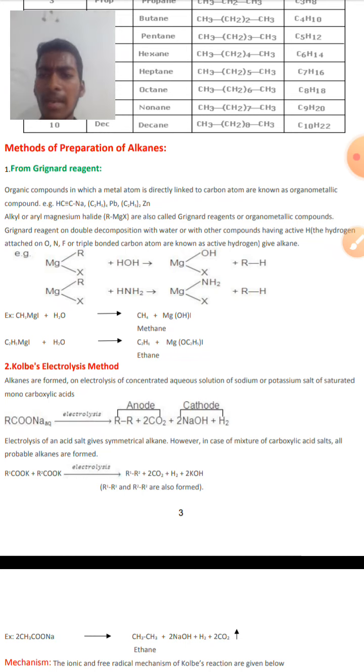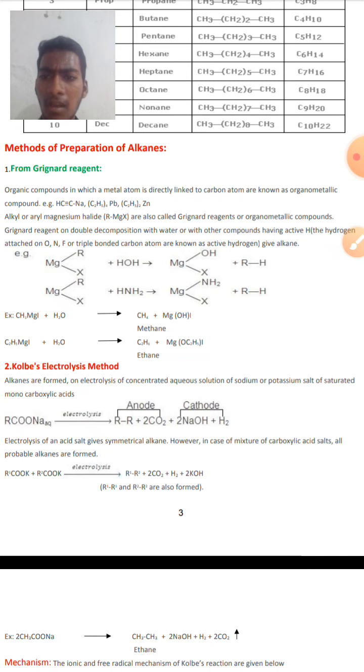What are organometallic compounds actually? The organic compounds in which a metal atom is directly linked to the carbon atom are known as organometallic compounds. So they are called organometallic compounds.